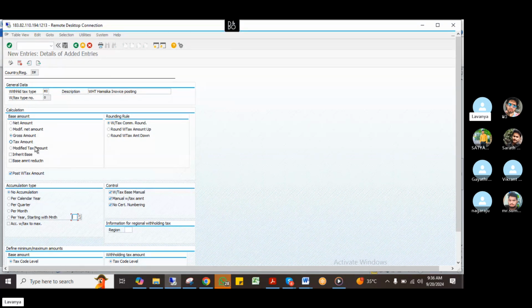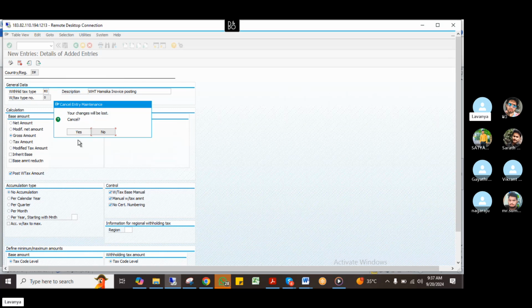When I'm doing this configuration, I have to mention the withholding tax type HI for invoice postings, and the same thing I have to give in the gross amount also. Then I mention the starting year. The same thing I have to do for invoice payment postings also. I've already done this configuration, I'll show you.